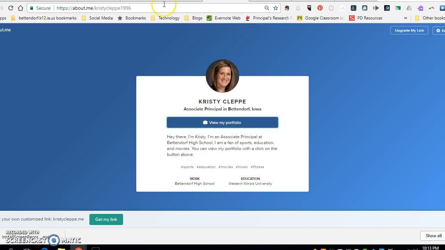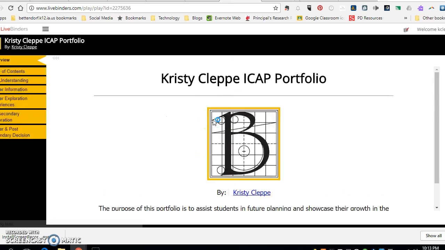When they click on View My Portfolio, the other thing the student should have created then is their actual Bettendorf individual career and academic portfolio. If they copied the template correctly, then this is what it should look like. And then you'll see over on the left-hand side, there are the different criteria within career and academic planning.